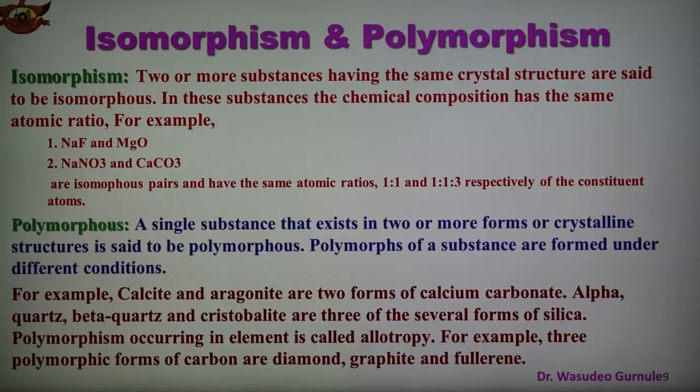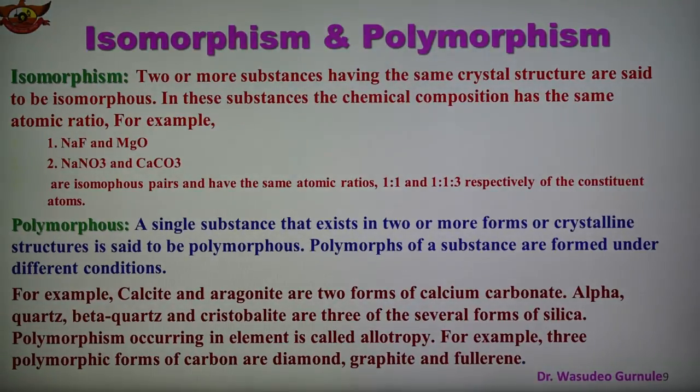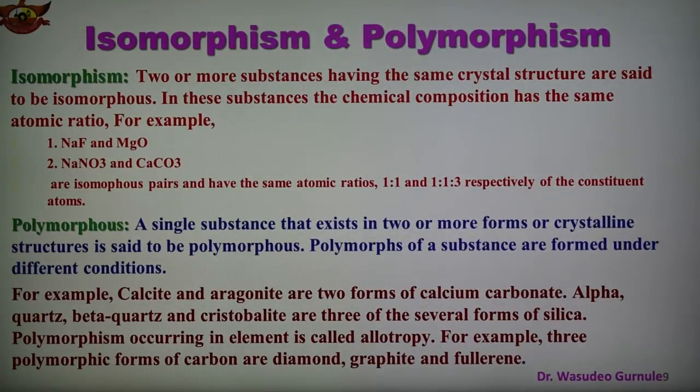And now polymorphous substances. What is polymorphous? A single substance that exists in two or more forms or crystalline structures is said to be polymorphous. Polymorphous substances are formed under different conditions. Examples are calcite and aragonite, the two forms of calcium carbonate. Alpha quartz, beta quartz and cristobalite are three different forms of silica.